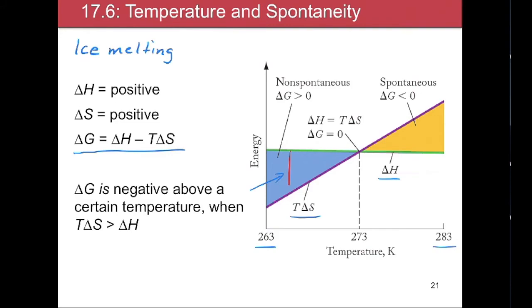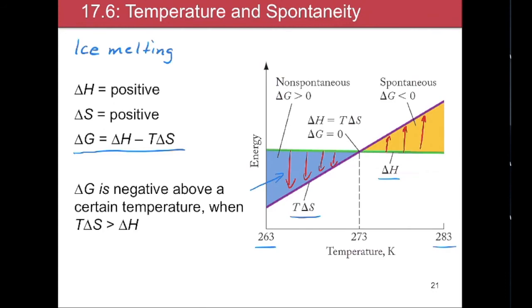Every spot on that purple line is lower than delta H. So when we take delta H and subtract T delta S, the value of delta G is going to end up being positive, so that's a non-spontaneous process. Above 273 Kelvin, T delta S is now larger than delta H. So when we subtract T delta S from delta H, we end up with a negative number for delta G, which means that's a spontaneous reaction.